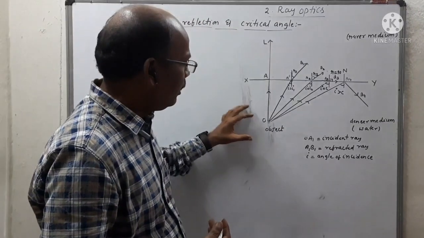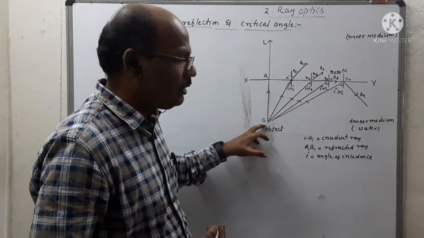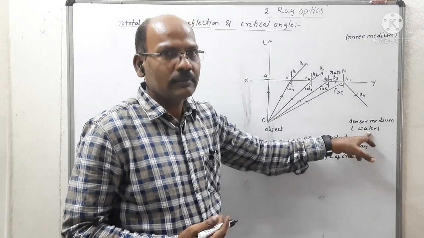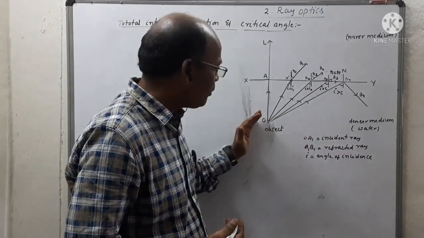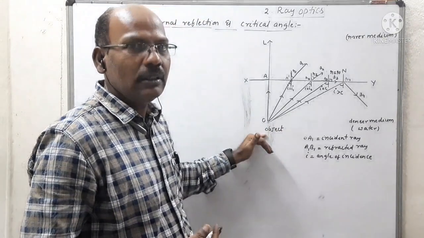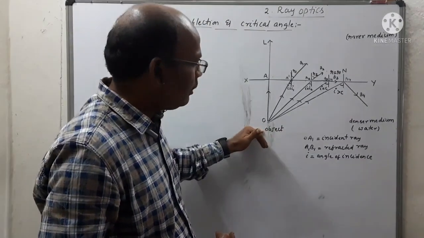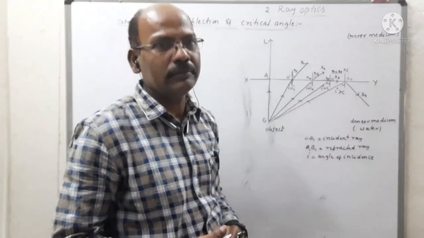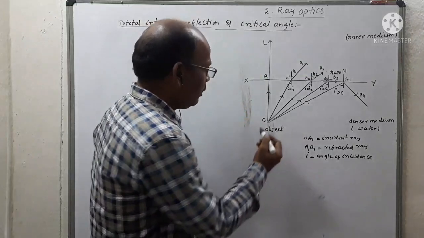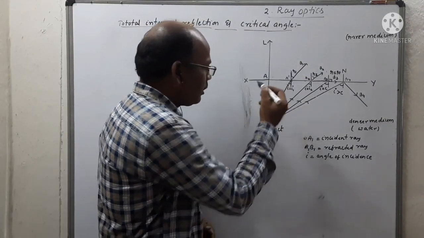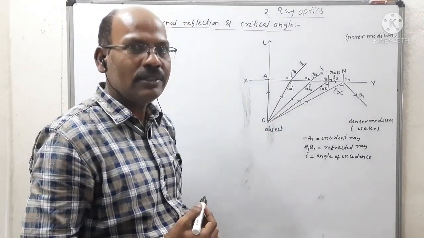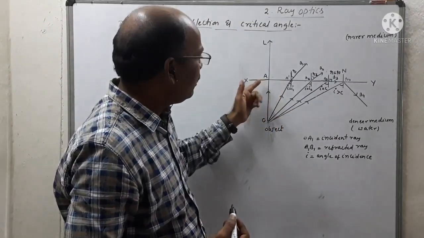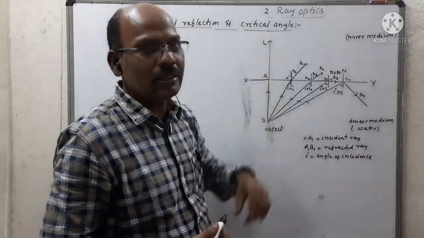Here we are observing that there is an object O kept in the denser medium, let us say water. Then the light rays coming from the object travel from denser to rarer medium, that is air. Here OA is the incident ray, which is moving from denser to rarer in the normal incidence direction.